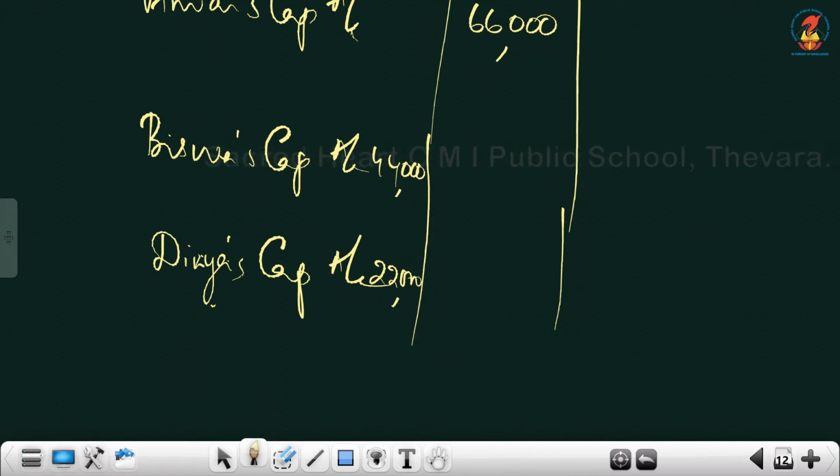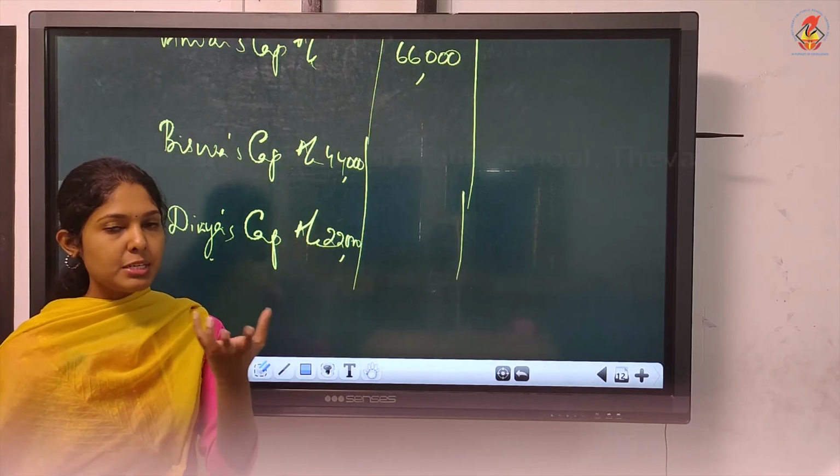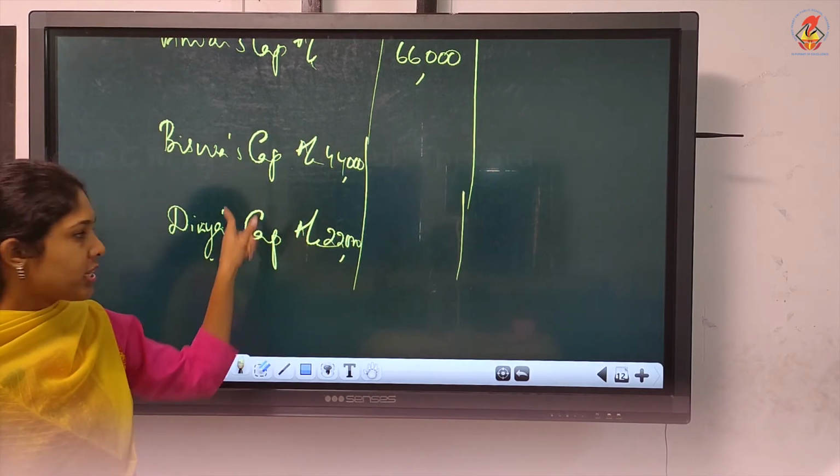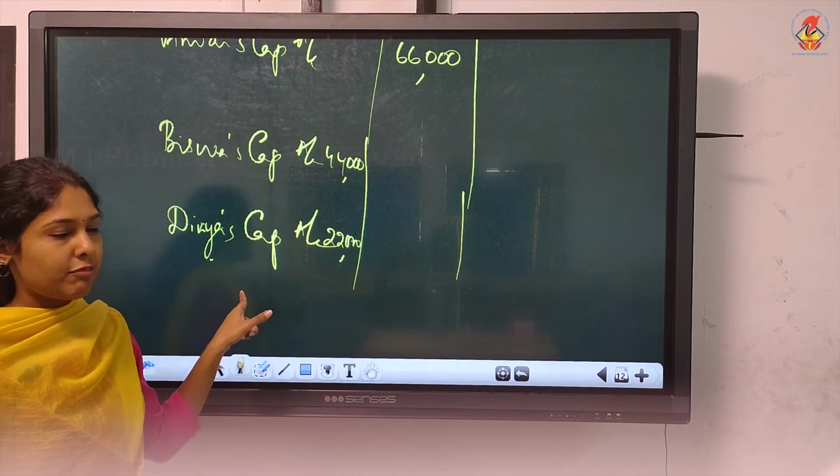Now what we have to see is, what is the minimum guaranteed profit. Here who is the guaranteed partner to whom we are paying? To Bishwas, not to Divya. Divya will be bearing the deficiency.